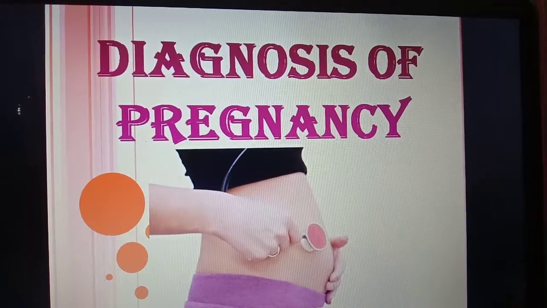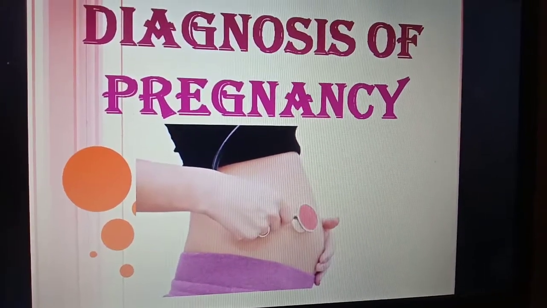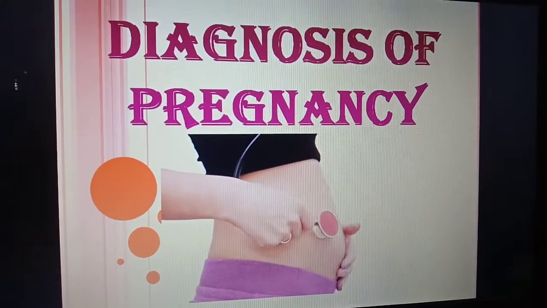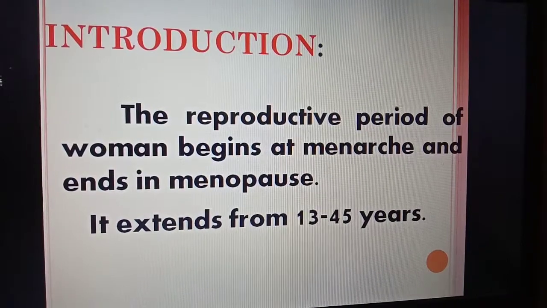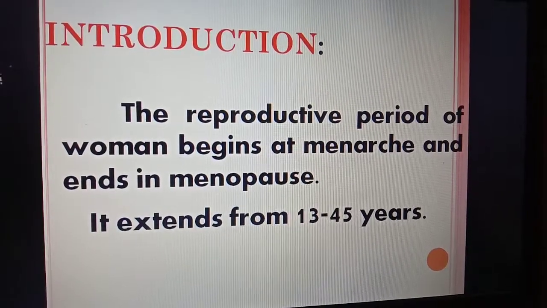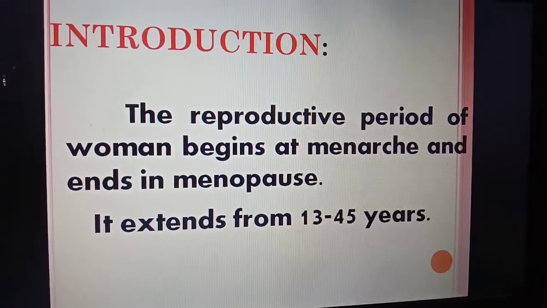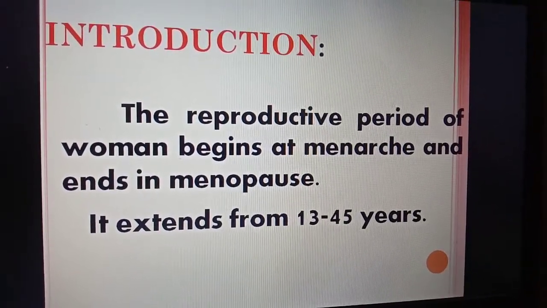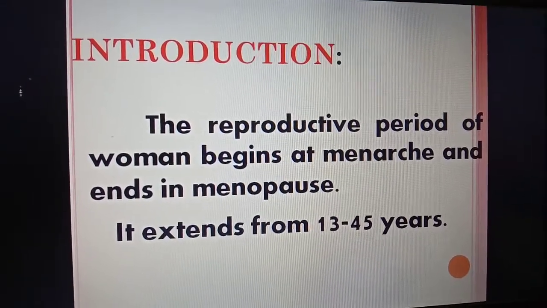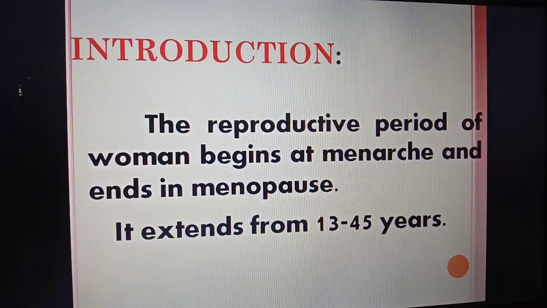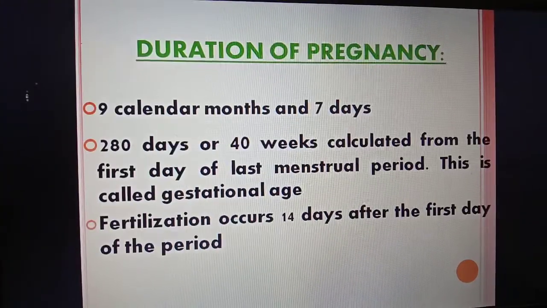Good afternoon, students. As we discussed in our last class about the physiological changes during pregnancy, today let us see about the diagnosis of pregnancy. The reproductive period of women begins at menarche and ends in menopause. This reproductive period extends from 13 to 45 years.